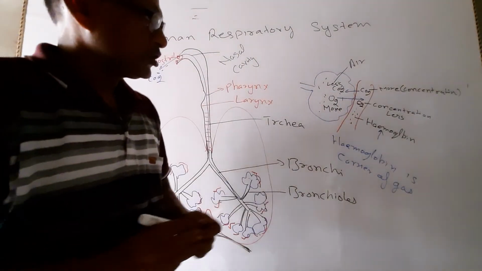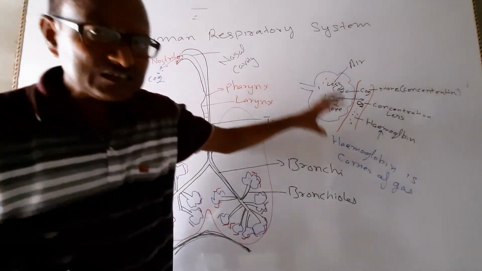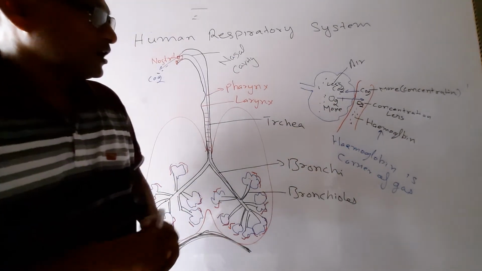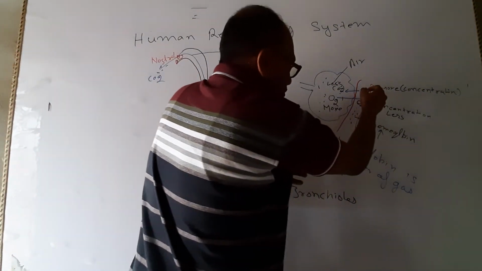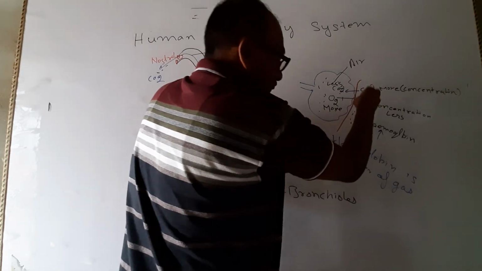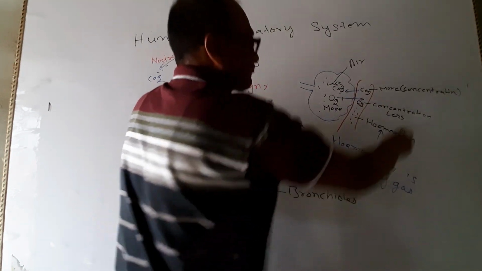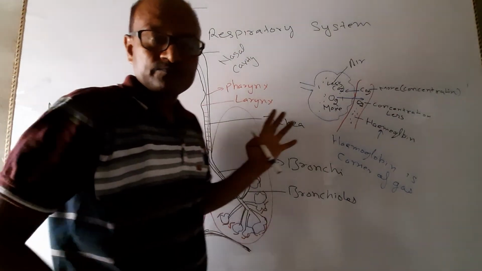Okay, so up to here, is it clear? Next day, or in the next video, I will explain how the hemoglobin carries oxygen and carbon dioxide from the blood vessels to the different parts of the body.